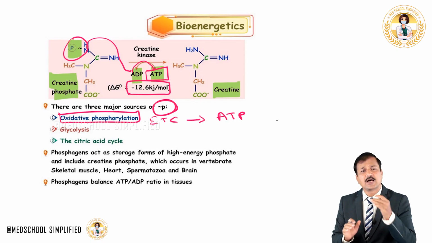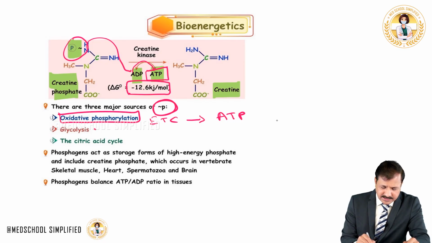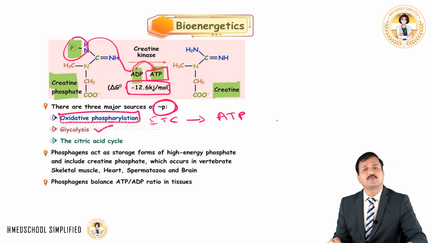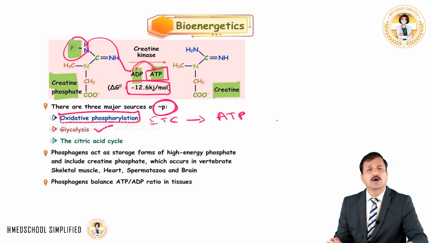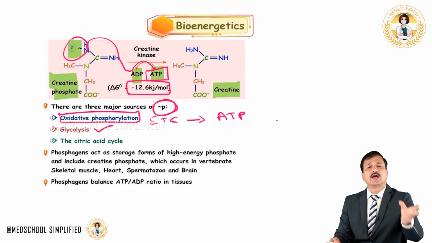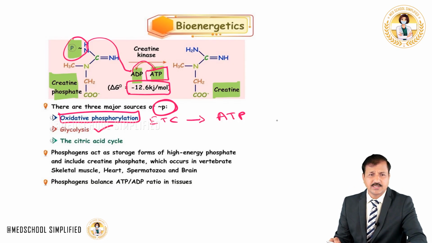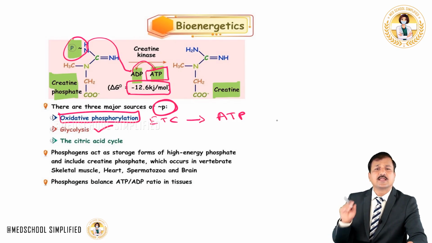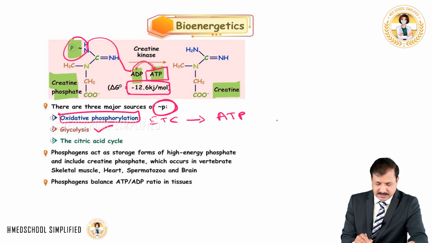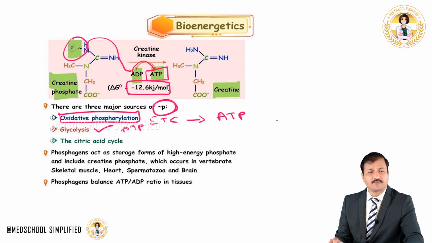Other than that, we have glycolysis, the breakdown of glucose into 2 pyruvate molecules, and these 2 pyruvates can further undergo oxidation into acetyl-CoA, and acetyl-CoA can undergo further oxidation. During this process, there can be generation of ATPs at the substrate level, in the cytoplasm itself, which is called substrate level phosphorylation.